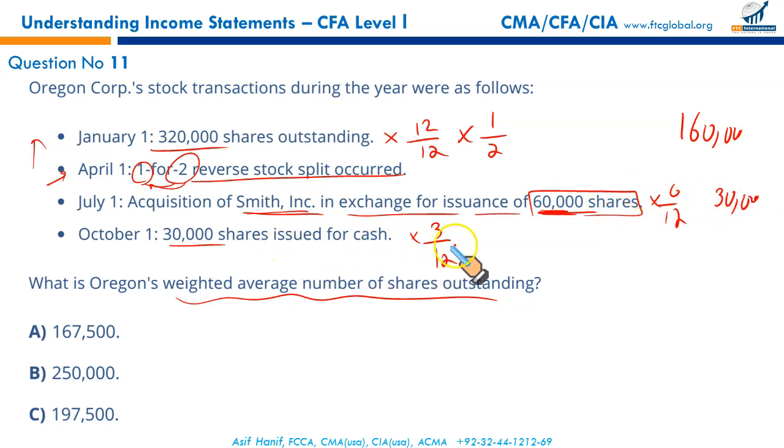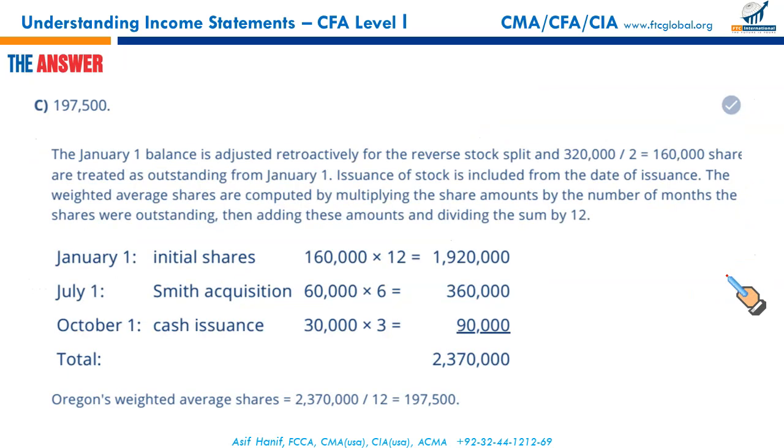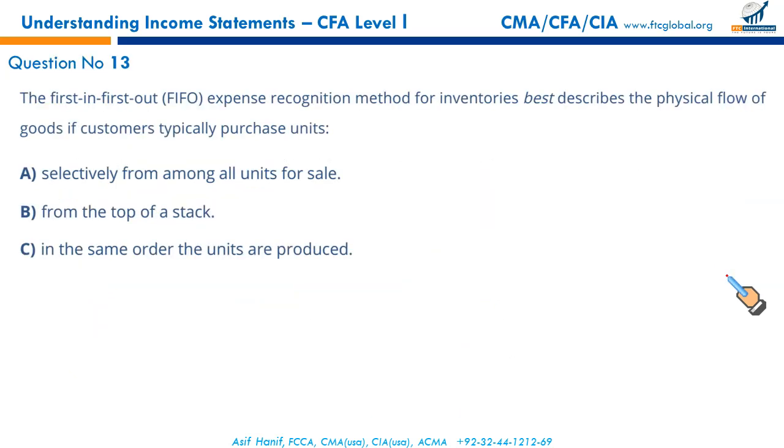And these cash issue shares were outstanding for just 3 months out of 12. So 30,000 times 3 by 12 will give you 7,500. So adding all these, 160 plus 30 plus 7,500, will give you a total of 197,500. That gives you C to be the correct option. There could be various ways of doing it. Whichever method you are comfortable with is perfectly fine as long as you get the right answer.